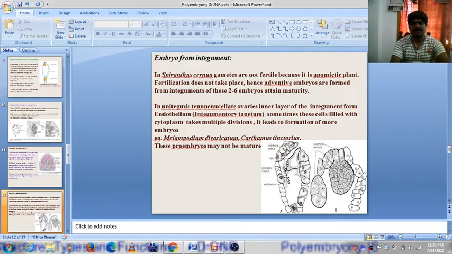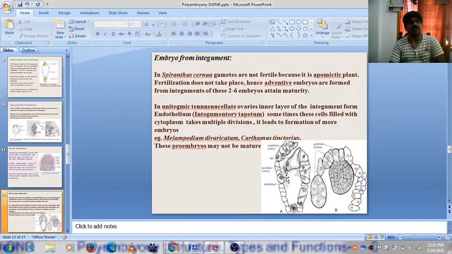In unitegmic tenuinucellate ovules, the inner layer of the integument forms the endothelium, the integumentary tapetum. It will be useful as a nutrient layer, for the supply of nutrition to the embryo. Here, sometimes these cells filled with cytoplasm undergo multiple divisions. It leads to the formation of more embryos.